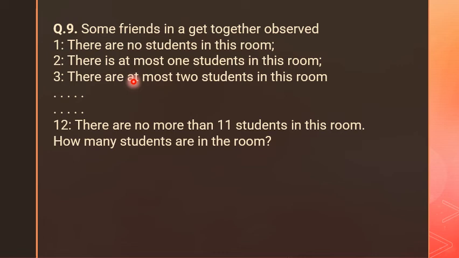The second observation, there is at most one student in this room. Third, there are at most two students in this room. There are so many observations, and the last one, the 12th, is there are no more than 11 students in this room. How many students are in this room?